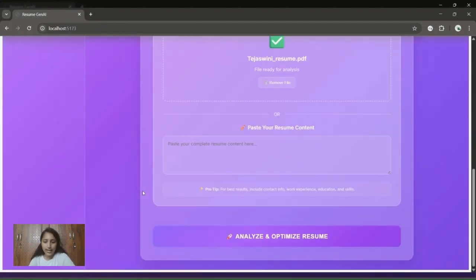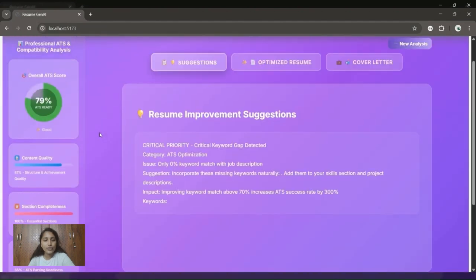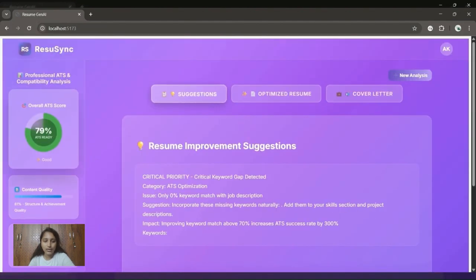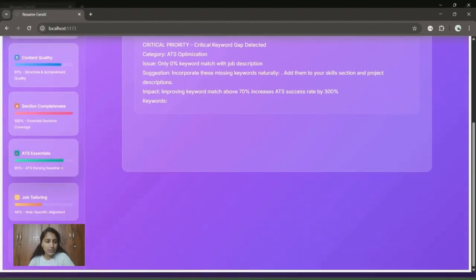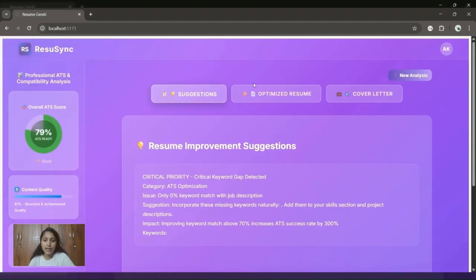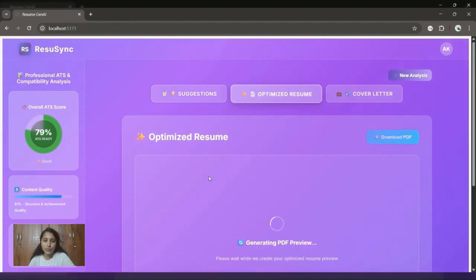And I'll click analyze and optimize the resume. It shows some suggestions to improve my resume to be ATS friendly, and it also gives the ATS score and some ATS essentials. And I can optimize my resume here.